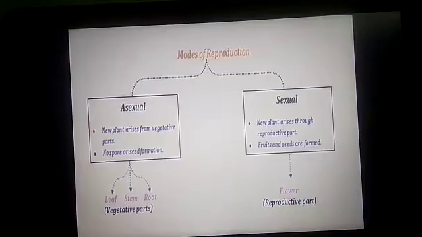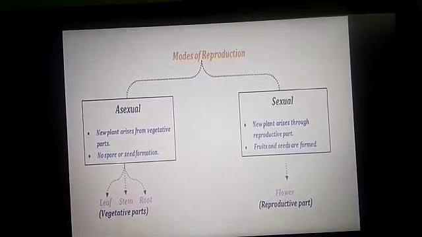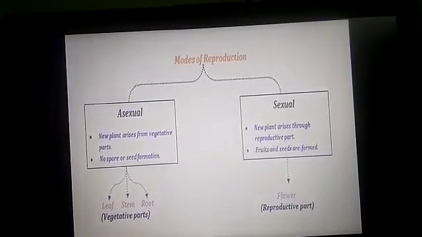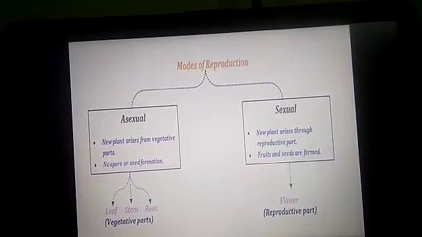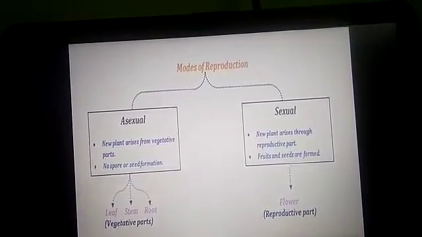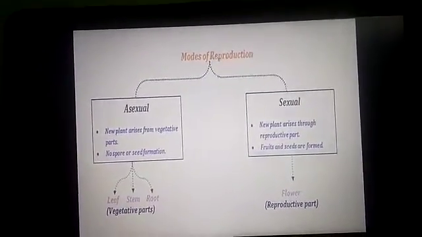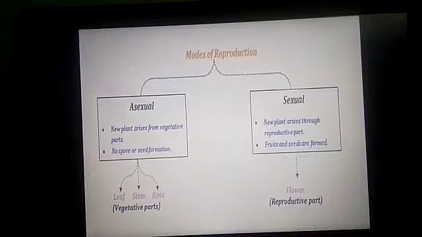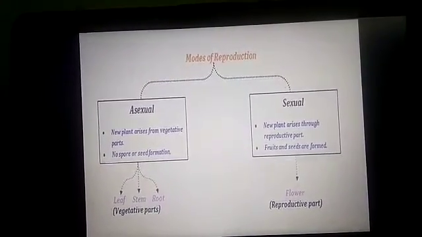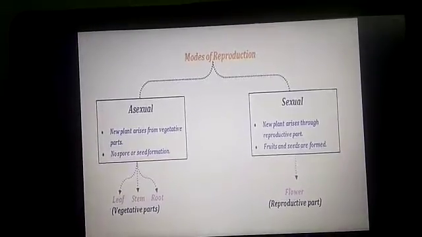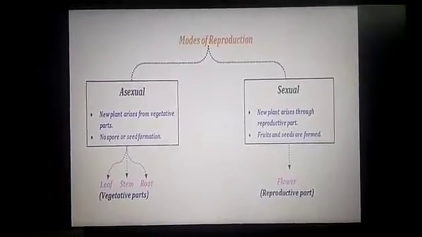In asexual reproduction, only one parent is involved and there is no formation or fusion of male and female sex cells, that is gametes. In sexual reproduction, two parents are involved and there is formation and fusion of male and female gametes. In asexual reproduction, the new plant arises from the vegetative parts, that may be a leaf, stem or root, and no spore or seed formation will be there.